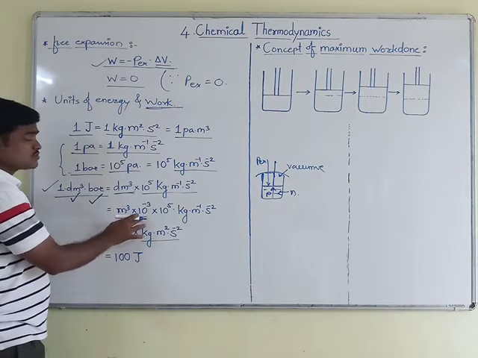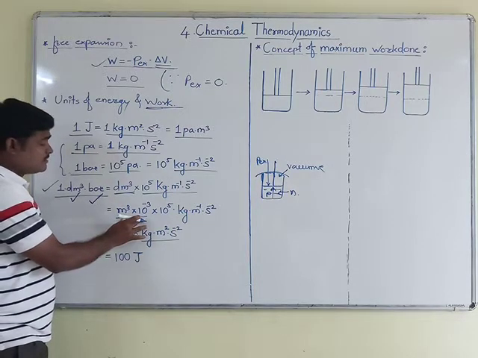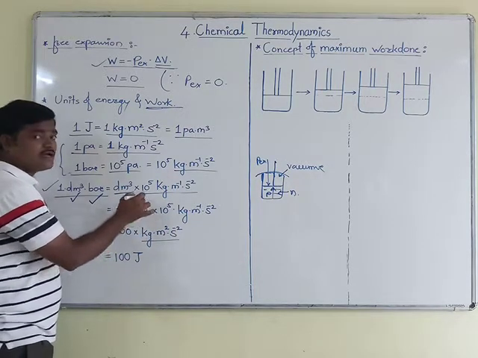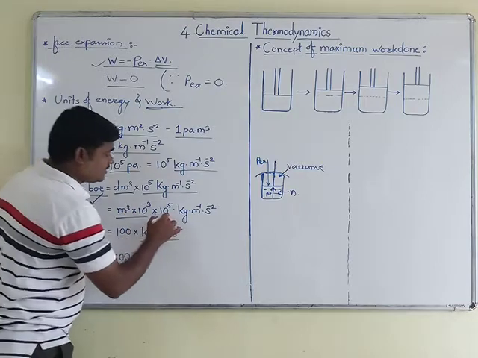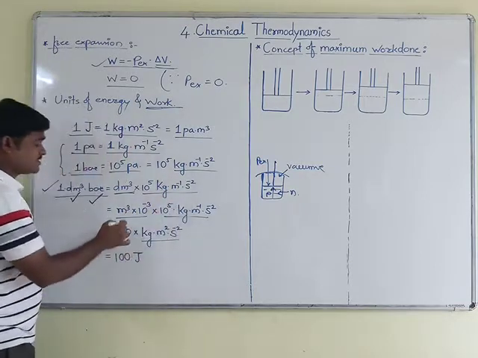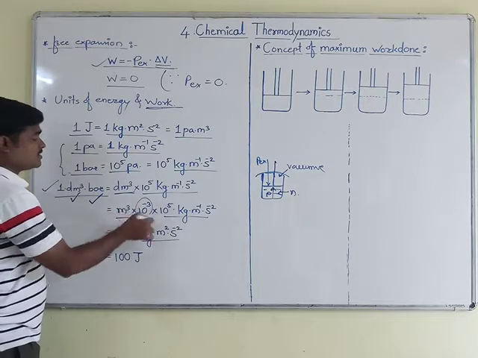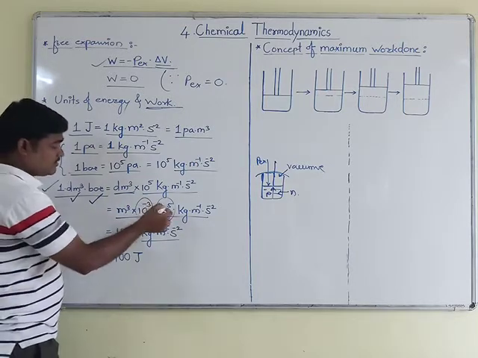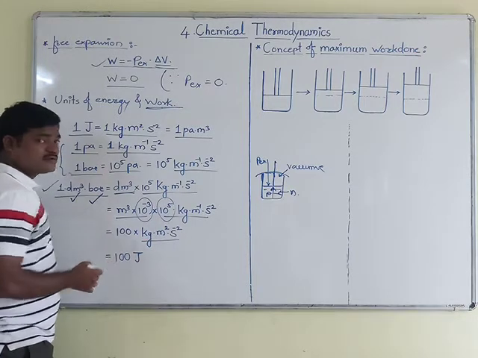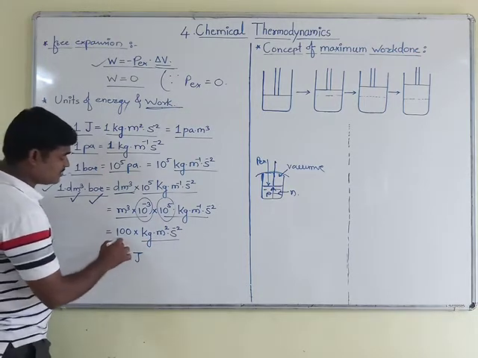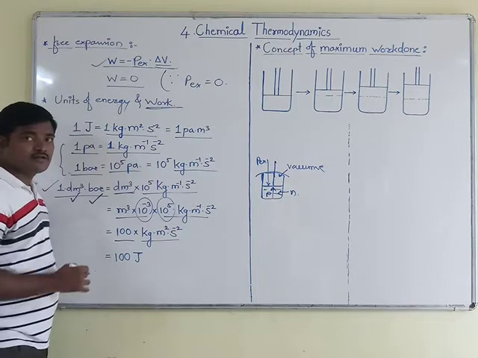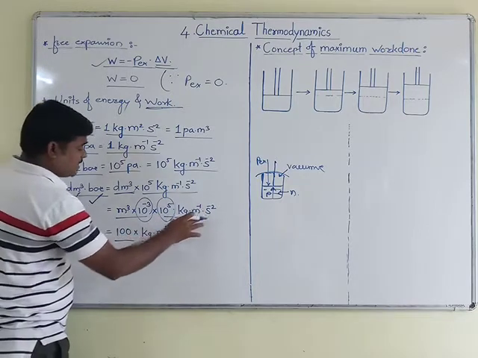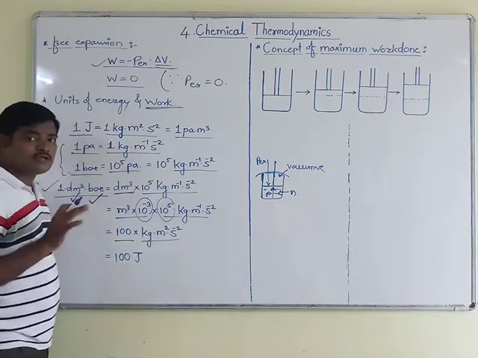So what I did, I multiplied that term by 10 raised to minus 3, and this term I have kept as it is. Here 10 raised to minus 3 and 10 raised to plus 5. If we simplify these two quantities, then you will get 10 raised to 2, that is 100, and the remaining units I have kept as it is.